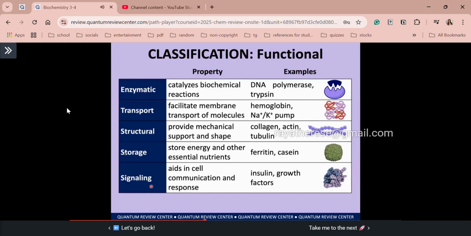Okay class, very straightforward yung properties, so I'm not going to discuss this in detail. You can read this in your manual. For the mnemonics, familiar sa game na Tetris? Ayan. Tetris means functional, which is enzymatic, transport, structural, storage, and signaling. Okay class, I hope it's clear. Again, we have three classifications. First one is structural, second is solubility, and third is functional.